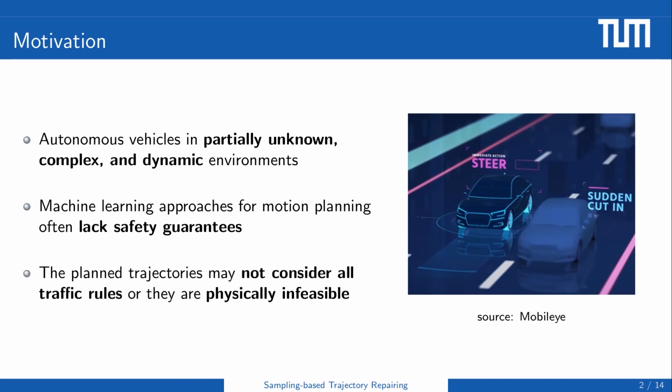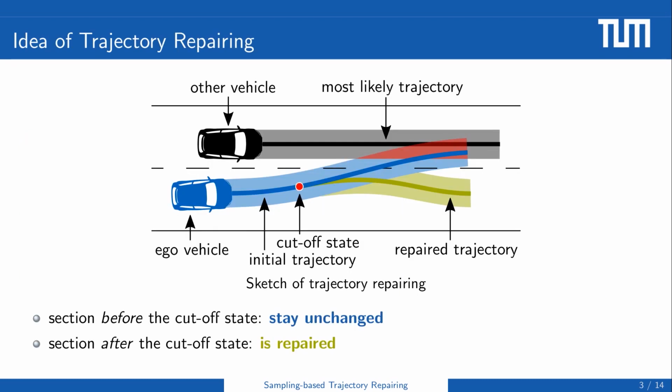The last reason is that so far, there exist no motion planning algorithms that outperform the others in all traffic scenarios. In complex cases, the planned trajectories may not consider all traffic rules, or they are physically infeasible when finding solutions under severe real-time constraints. As replanning the complete trajectory would be computationally expensive, we present a novel approach for repairing